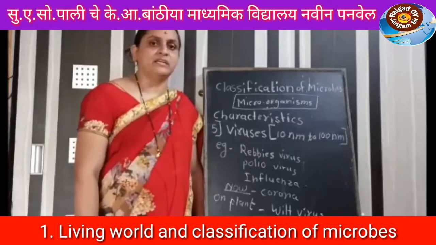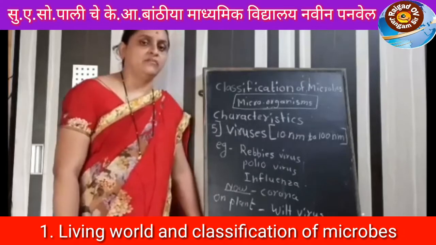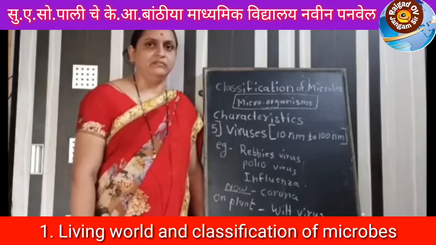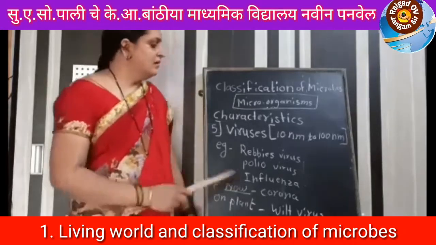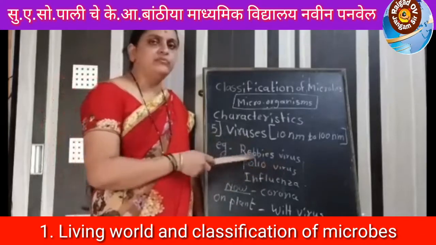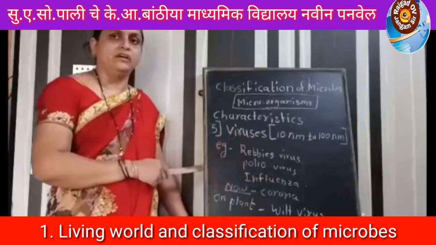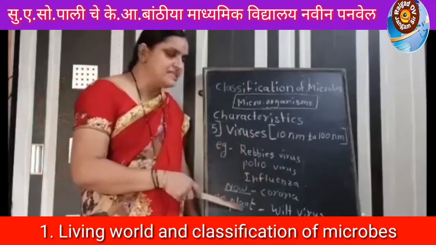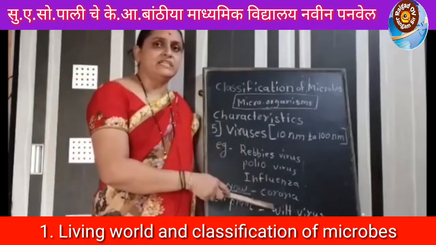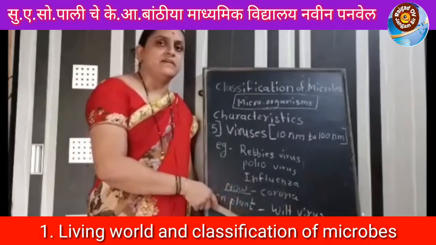These free viruses again infect new cells, and that is how viruses cause various diseases in plants and animals. Examples of viruses are rabies virus, poliovirus and influenza, and today the coronavirus affects the human body. In plants, the wilt virus causes wilt disease in tomato plants, and tobacco mosaic virus affects the tobacco plant.